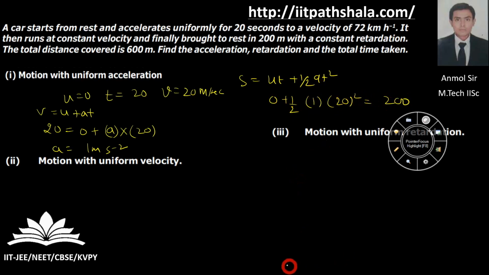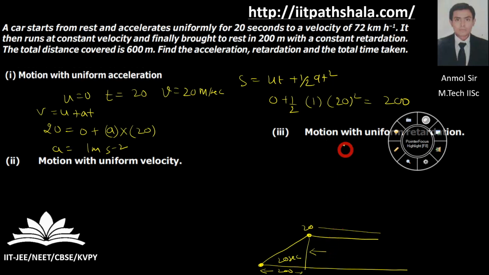Okay, so as you can see on the screen, I'm going from a velocity of 0 to a certain velocity of 20 meters per second, then I have a constant velocity of 20 meters per second. The time I've taken here is 20 seconds. The displacement I've taken here is 200.